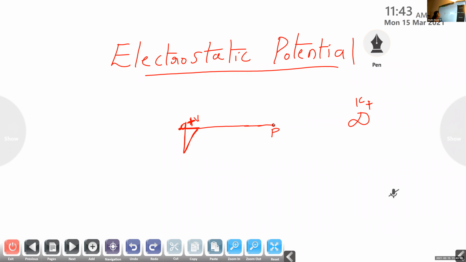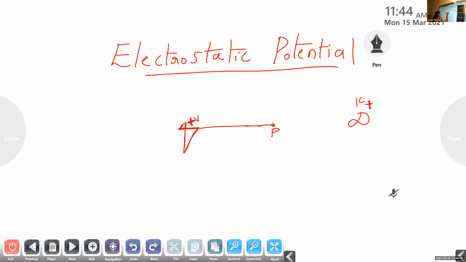Okay, did you get the definition for electrostatic potential? It is the work done to bring a unit positive test charge from infinity to a point in the electric field against the electrostatic force of repulsion. That is the work done to bring this +1 Coulomb charge to this point P. Where is this point P situated?